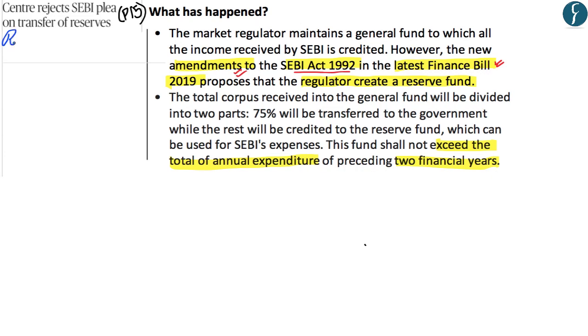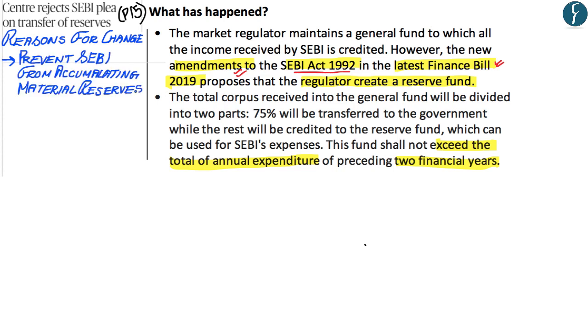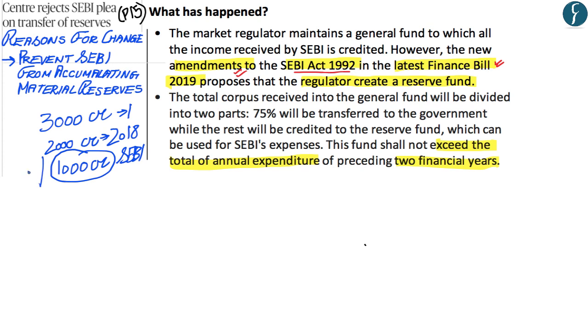Now there are 3 main reasons as to why this decision has been undertaken by the Government of India. Now the first reason is that this new proposal seeks to prevent SEBI from accumulating material reserves which it does not require. So what this basically means is, let's say SEBI has earned rupees 3000 crore in 2018 and it has only been able to use 2000 crore, then the remaining 1000 crore is being saved by SEBI, and the main intention of the Government of India seems to be that they can utilize this 1000 crore for their own expenditure rather than it being saved by SEBI itself.